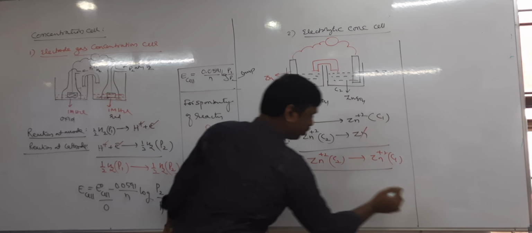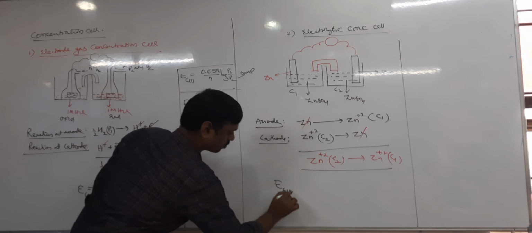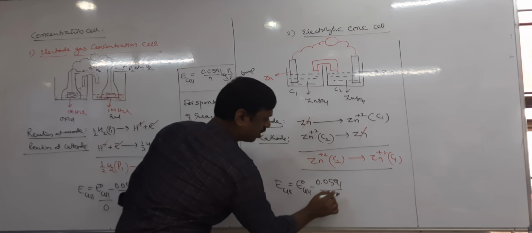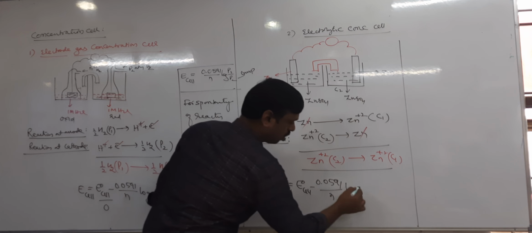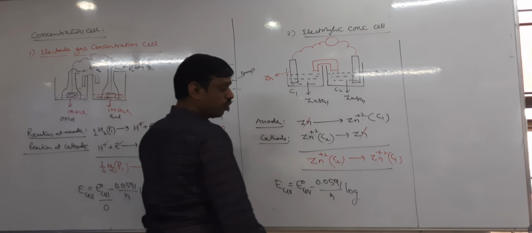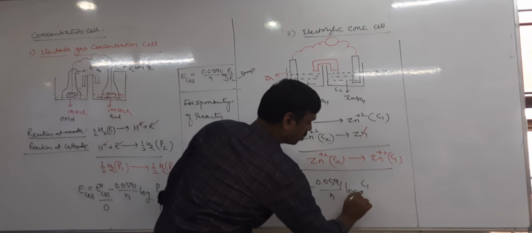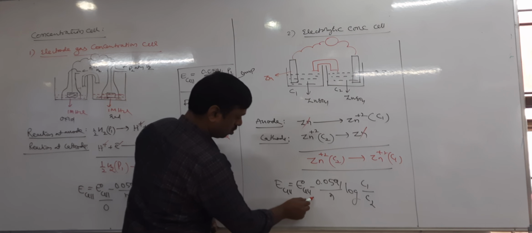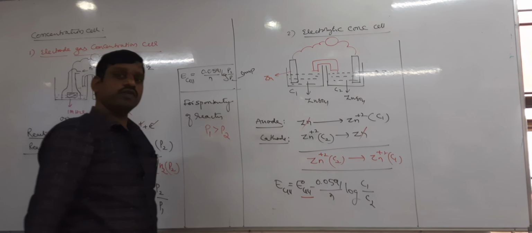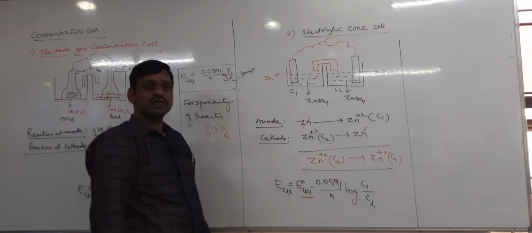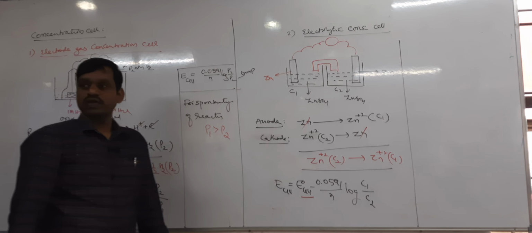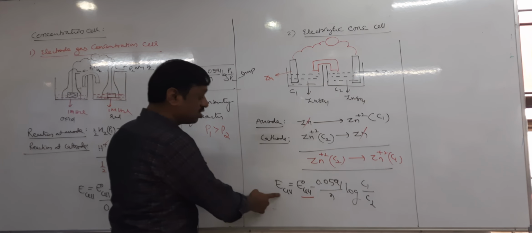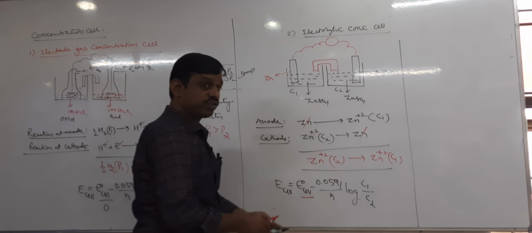So Nernst equation: E cell equals E naught cell minus 0.0591 by n log, molar concentration of product, that is C1, by C2. But E naught cell is 0. Do you remember where E cell is 0? In equilibrium reactions. E naught cell is 0 for a concentration cell.